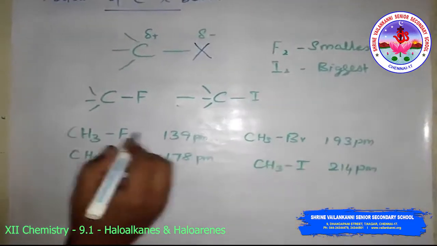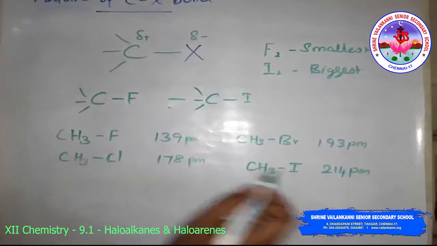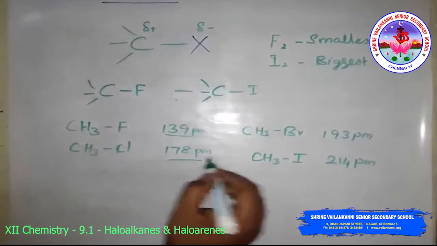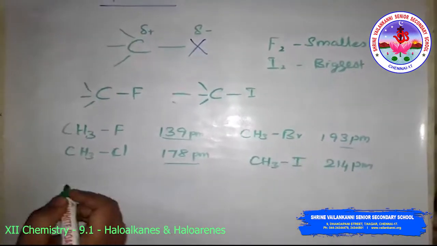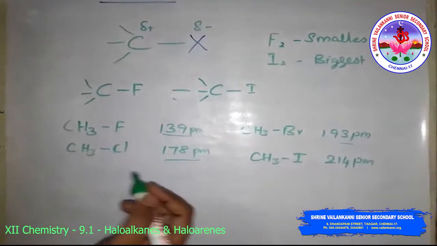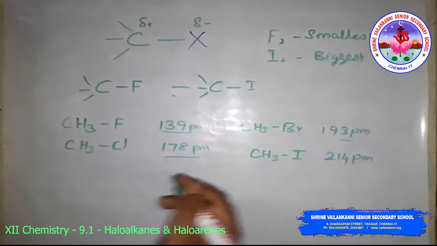So from fluorine to iodine the bond lengths increase, and the bond enthalpies decrease down the group.